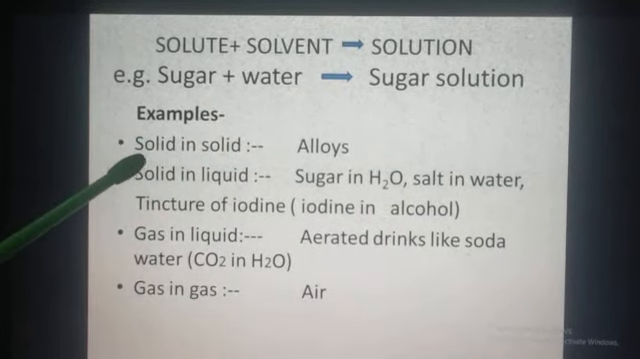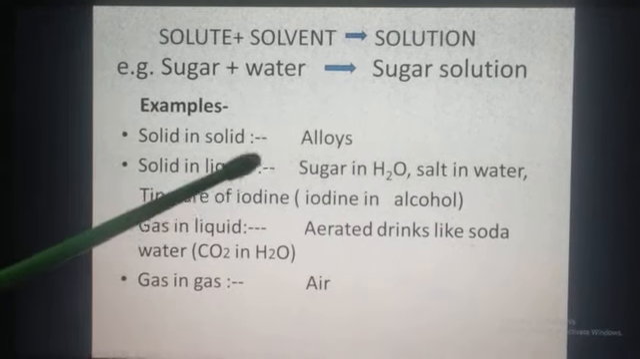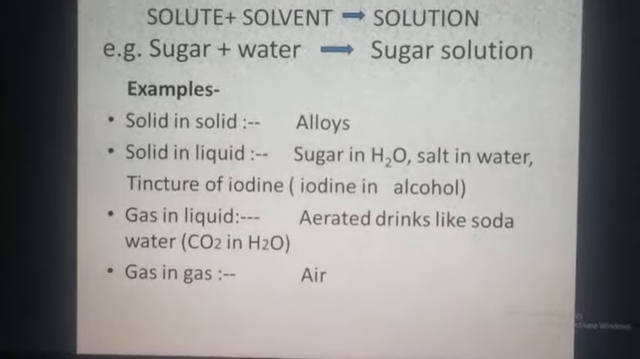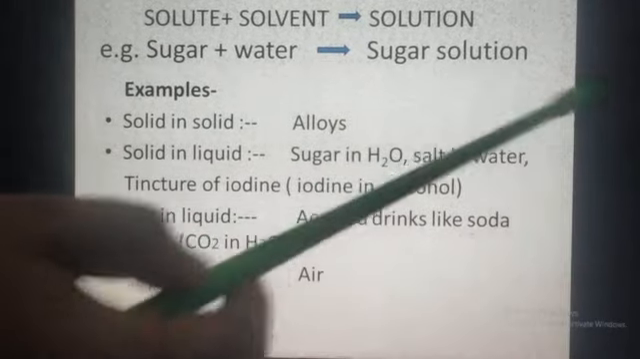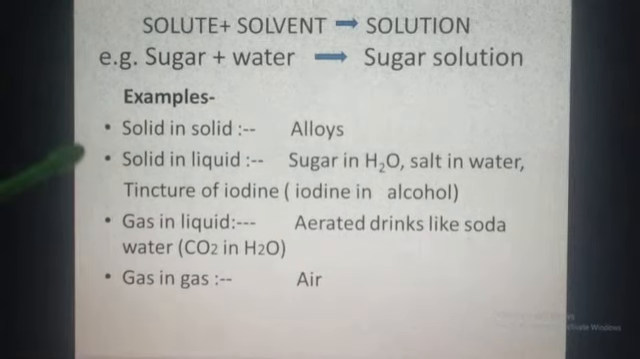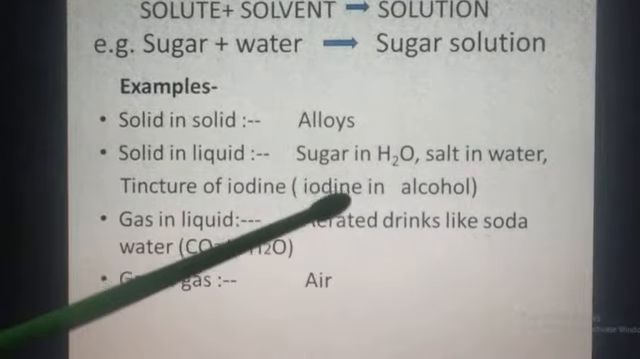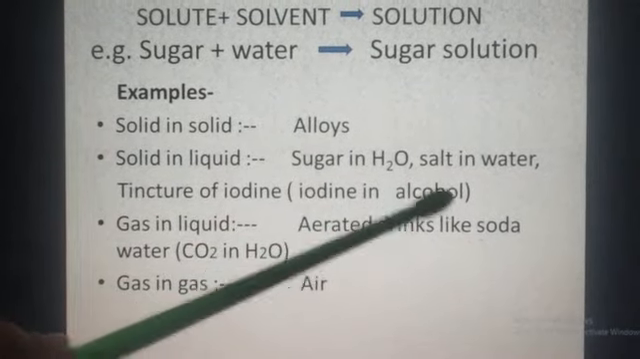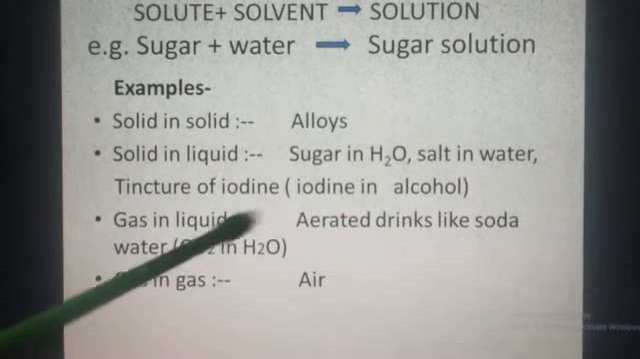Other examples: solid in solid, as we have already discussed, alloys; solid in liquids, like sugar in water. Here sugar is solute, water is a solvent. Salt in water: salt is a solute, water is a solvent. Tincture of iodine, which is used to heal wounds, is iodine dissolved in alcohol. So here solute is iodine and alcohol is solvent.